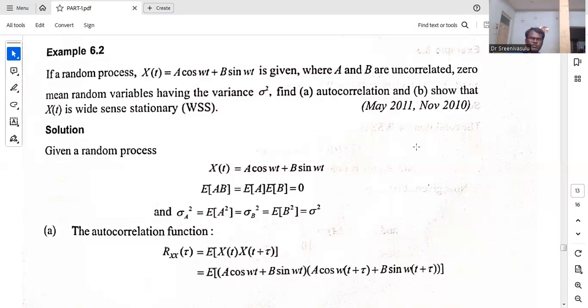And it must have some variance. So the expected value of A square is equal to sigma A square, for that particular random variable A, and the expected value of B square is sigma B square. Now, we can write sigma B square is equal to sigma A square is equal to sigma square, the same for our convenience, because he has not given the data.